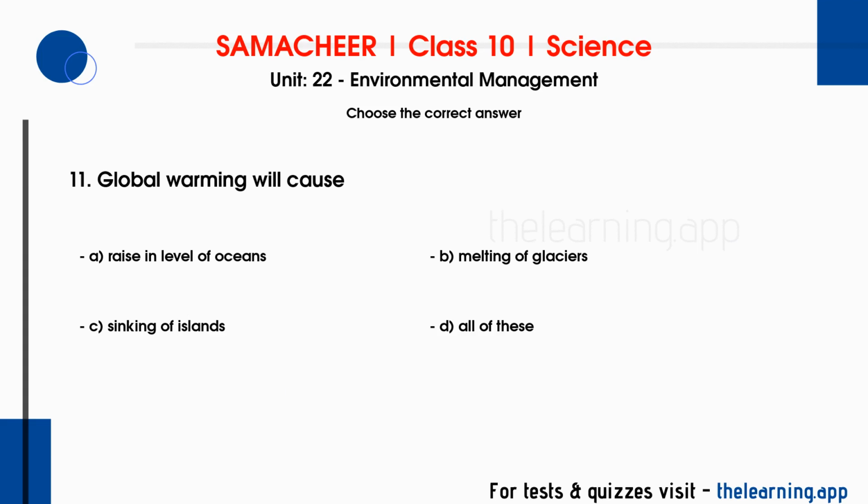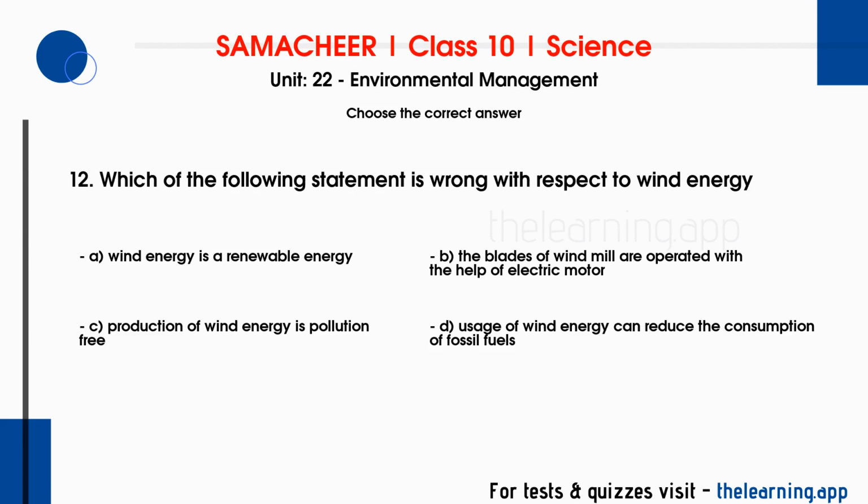Hydropower. Question 11. Global warming will cause. Options are A. Rise in level of oceans. B. Melting of glaciers. C. Sinking of islands. D. All of these. Correct answer is D. All of these. Question 12. Which of the following statements is wrong with respect to wind energy?